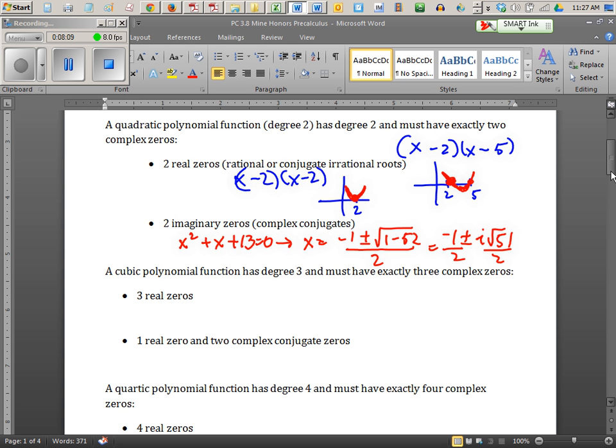And graphically we know that that just means that this graph will not touch the x-axis. So maybe the graph looks something like this. It just doesn't touch the x-axis. This happens all the time, right? We have all kinds of examples in our past where we've drawn a parabola above the axis like this. So how many x-intercepts are showing up in this newest picture? Look at the picture. None, right. How many solutions are there to the quadratic? 2.